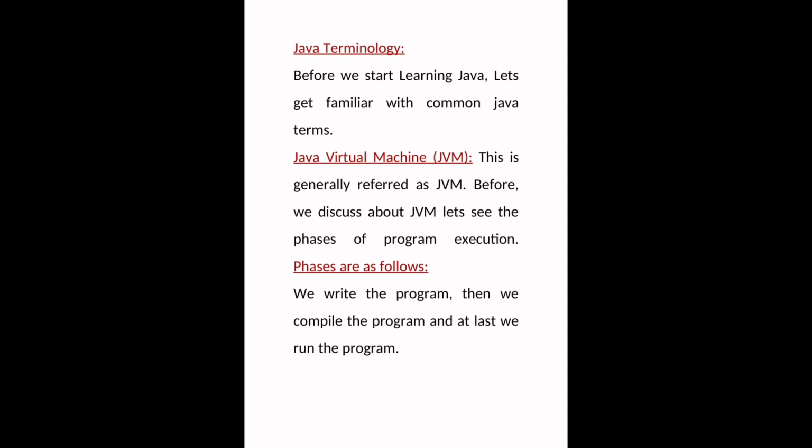It consists only of zeros and ones, and it gives the output in the form of machine language, binary code, which means zeros and ones.